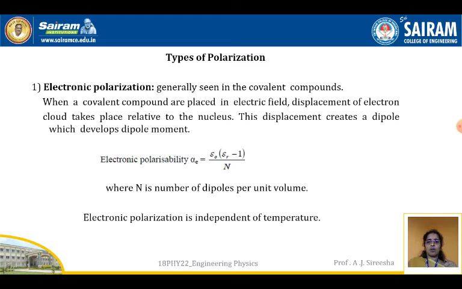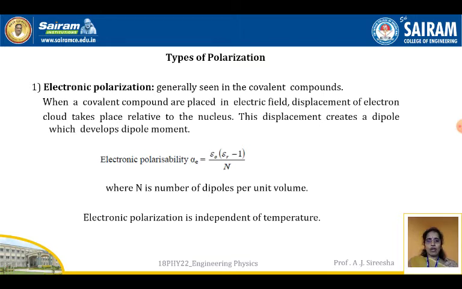When a covalent compound is placed in an electric field, displacement of the electron cloud takes place relative to the nucleus. This displacement creates a dipole which develops a dipole moment. We know that the nucleus is positively charged and electrons are negatively charged. There is a displacement of the positive and negative charges, so this displacement creates a dipole which develops a dipole moment.